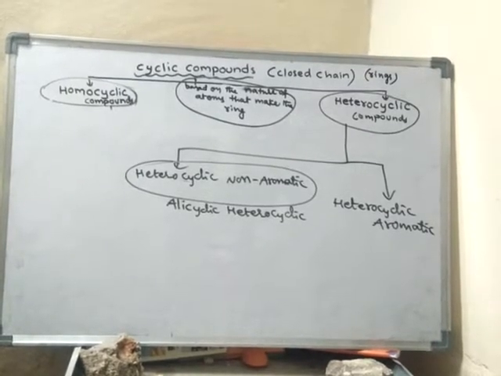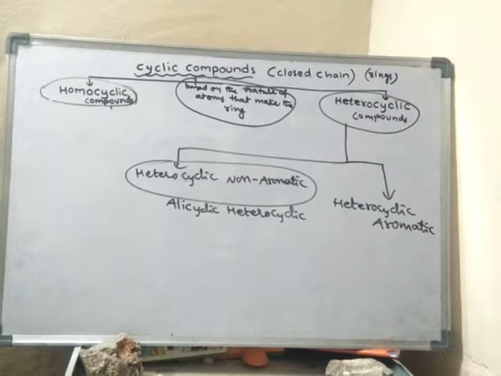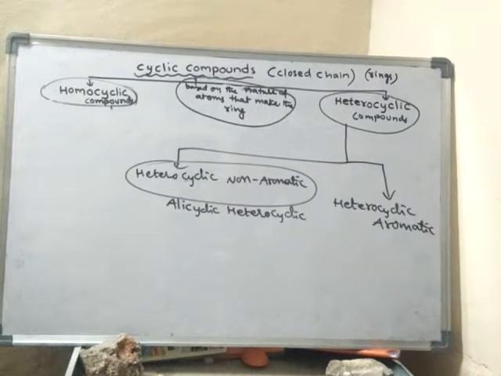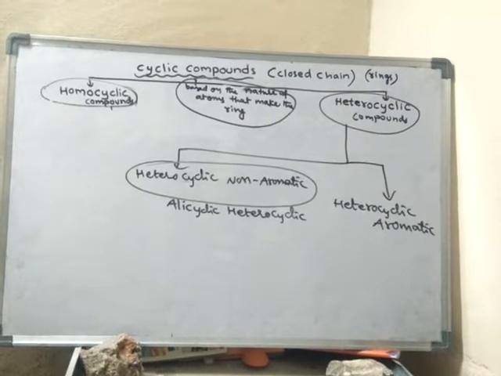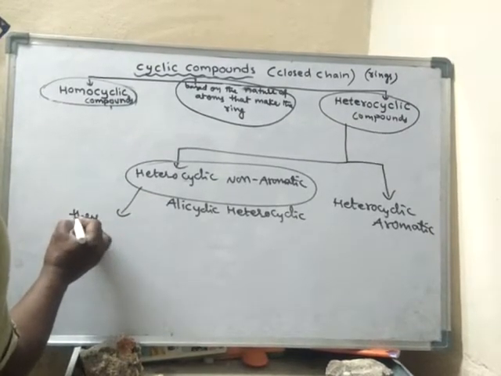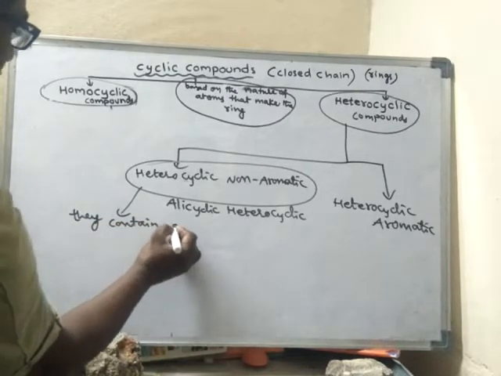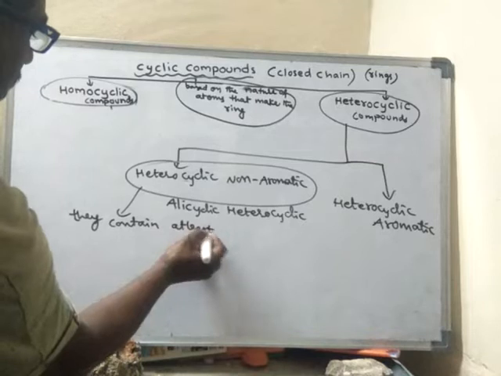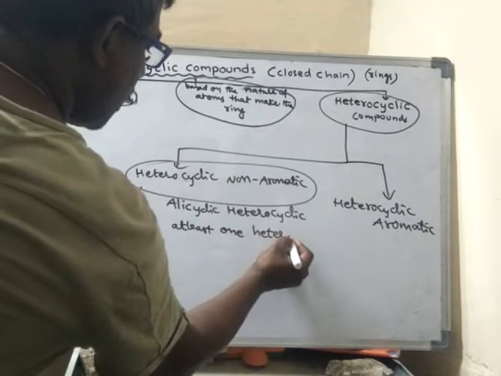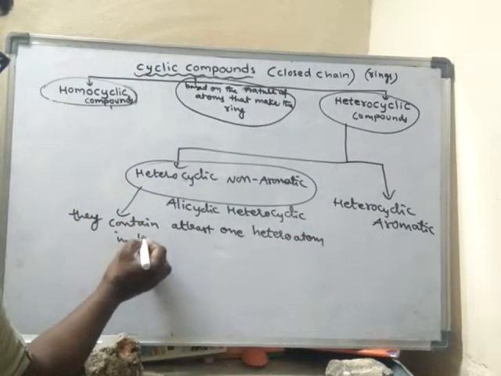So if you see the examples of alicyclic heterocyclic compounds, they contain at least one heteroatom in the ring.